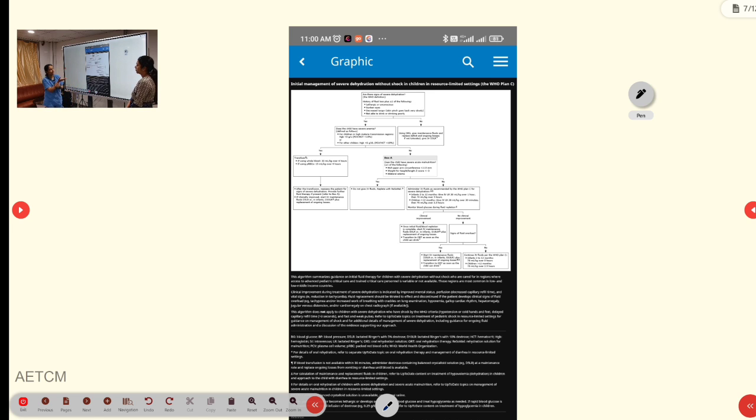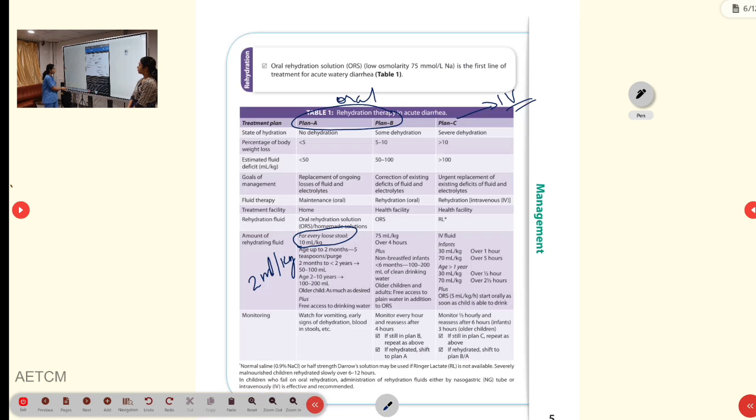Once anemia and severe acute malnutrition are ruled out, then you can go into plan C. In plan C also you will look whether the child is in shock or without shock. When the child is without shock, you can go for the correction, that is the daily requirement will be given, and you will give whatever the deficit is. When the child is less than 1 year, you will give a total of 100 ml per kg, divided into 30 and 70. The first 30 ml will be given over 1 hour and the rest 70 over 5 hours. When the child is more than 1 year, you will give it over half an hour and 2.5 hours. Just half the time you will be giving the fluids.